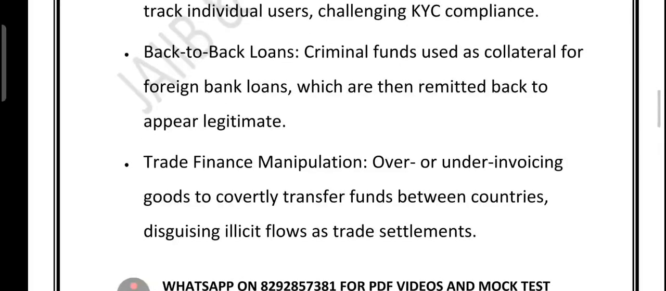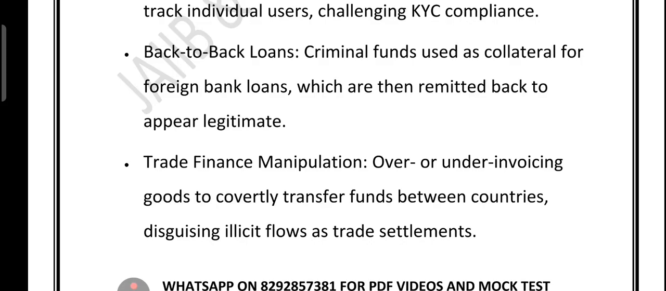So let's quickly revise the points which we have just covered. We started with the wire transfer. I told you this is the fast borderless money movement. Collection account, they are the pool deposit, open to abuse. Payable through account, these are the local account for foreign user, hard to trace. Back-to-back loan, they use dirty money as collateral to get clean loan.